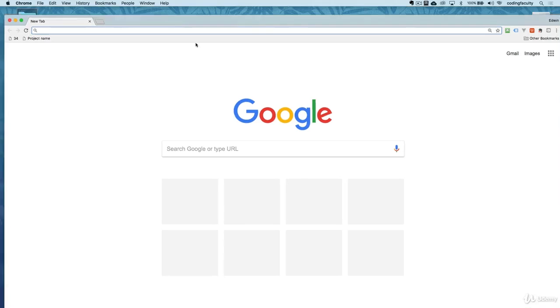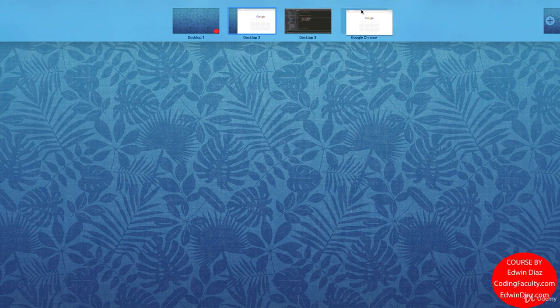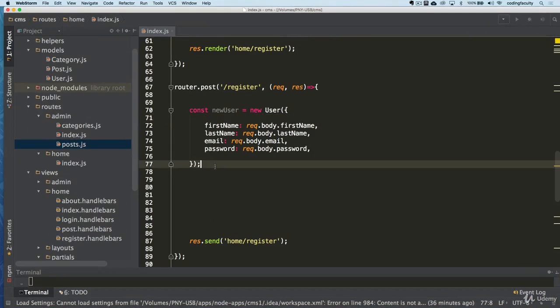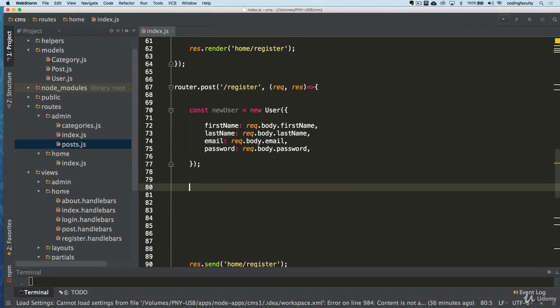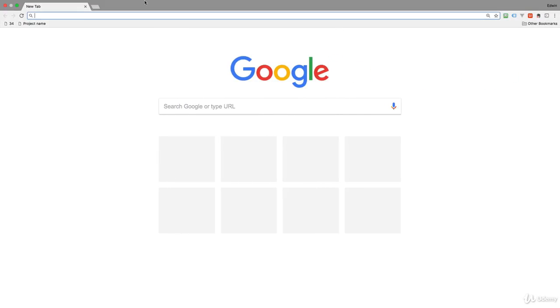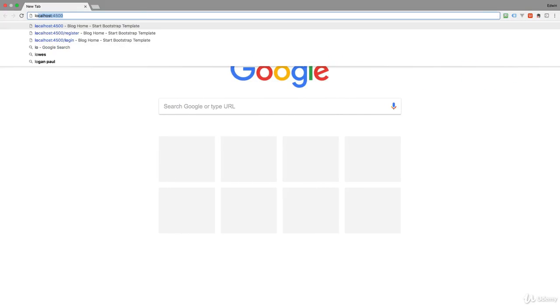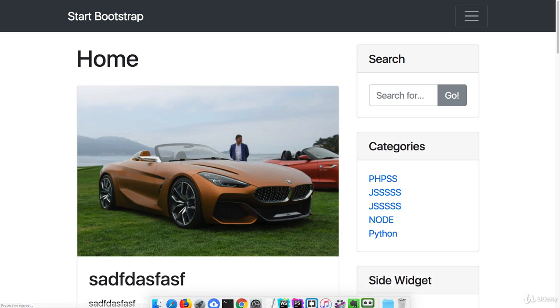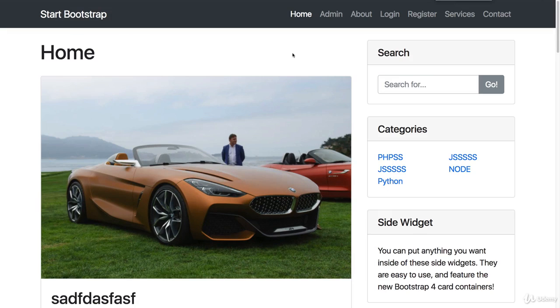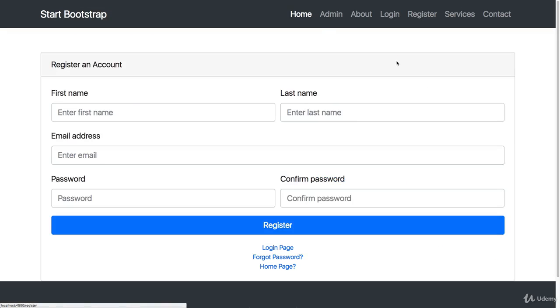So we are coming pretty far in our application. We need to start validating some of the form data, right? So let's come back here and make sure that our application is working. It looks like it is. Let's go and come back here. So we need to start validating our data here.